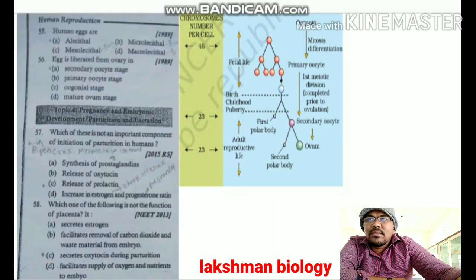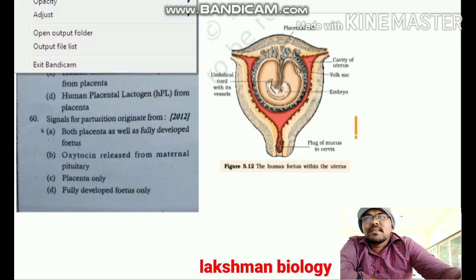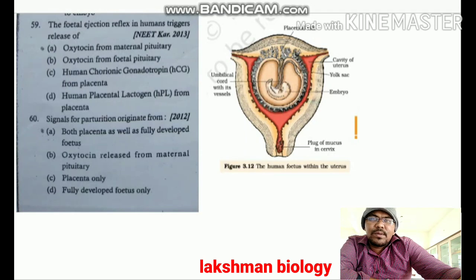After that we have to discuss question number 59. In question number 59, they have given: the fetal ejection reflex in humans triggers. After 9 months of pregnancy, or the gestation period, the fetus has to come outside from the uterus.